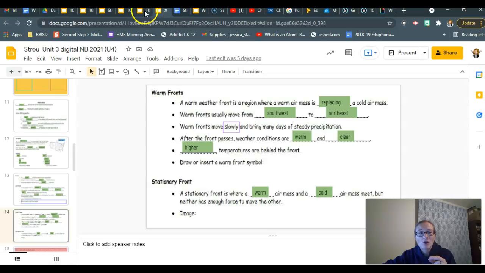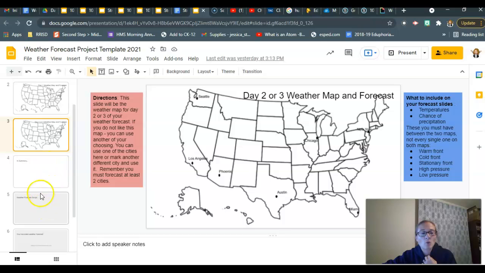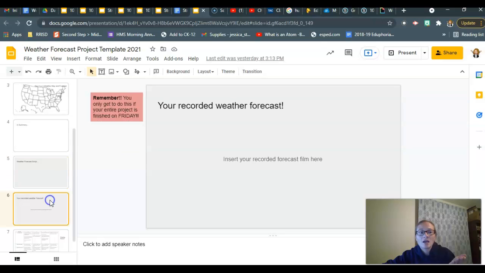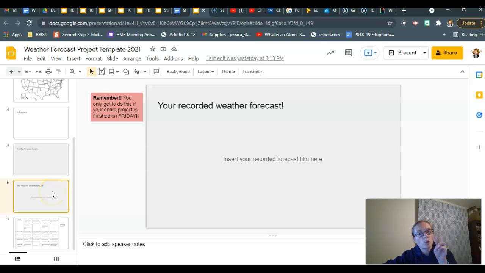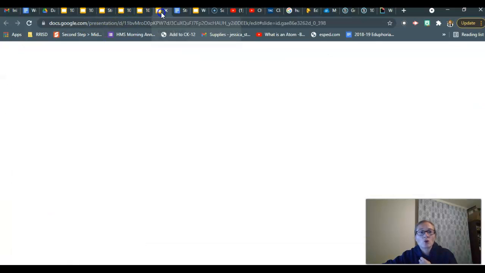Remember that there is the option for making a script. That doesn't mean you have to record it, but you can put a script that a weather woman or a weatherman would give, okay? And then you can actually record it. You can ask to go stand in the hallway and record it if you want to. I think Miss Hames in the library would be willing to let some of you come if you needed to go record in the library. One or two kids at a time. Don't try to pull anything over on your sub. Okay? Yeah, so good luck.